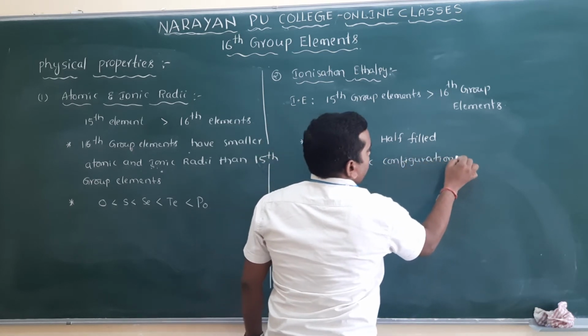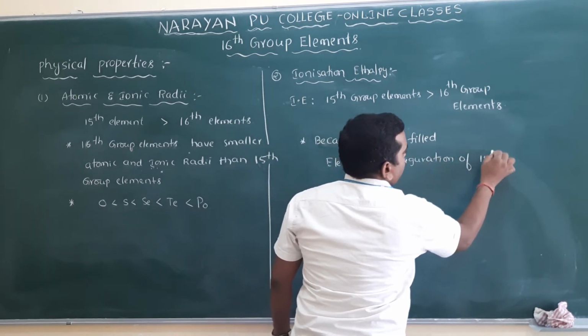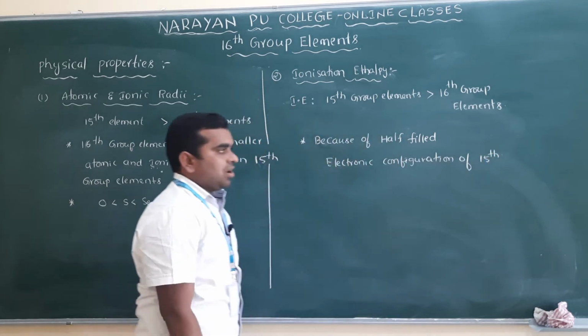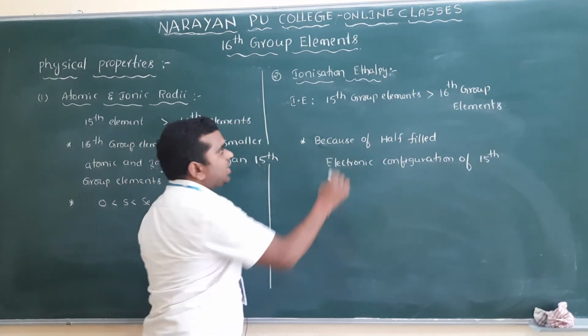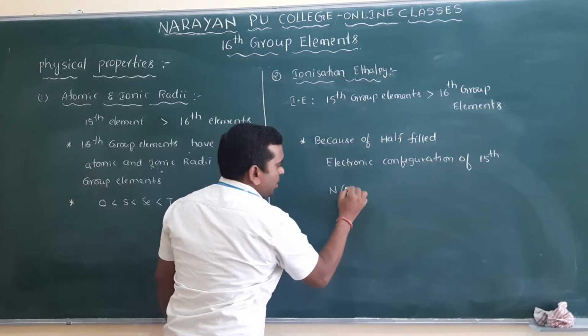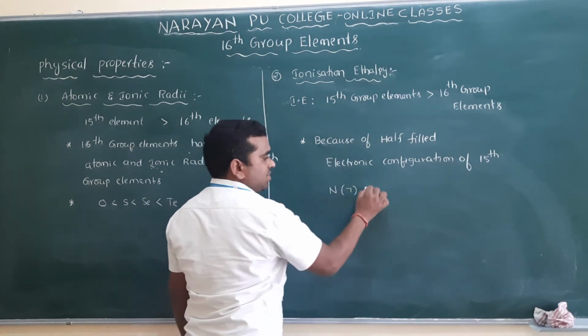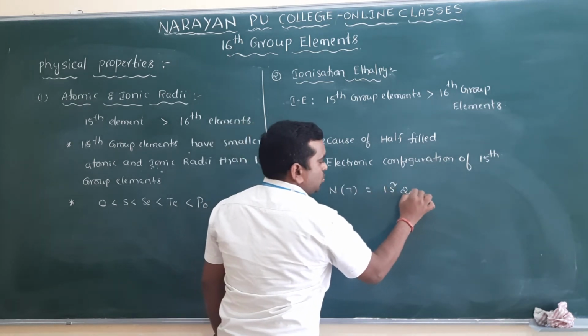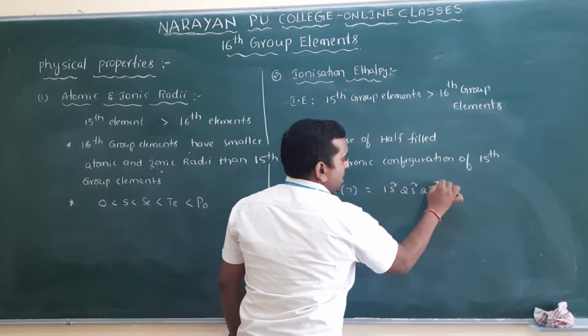You already know, nitrogen is in the 15th group. What is the nitrogen atomic number? 7. So what can I write? 1s2, 2s2, 2p3.